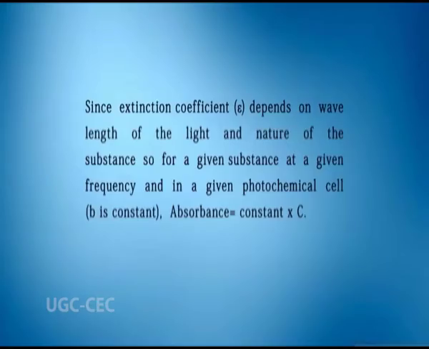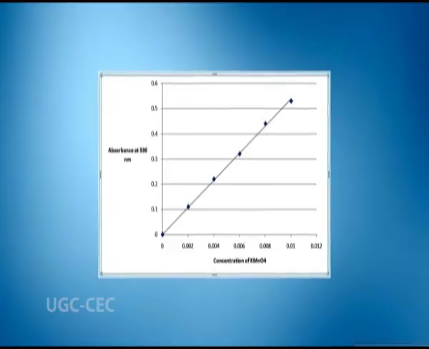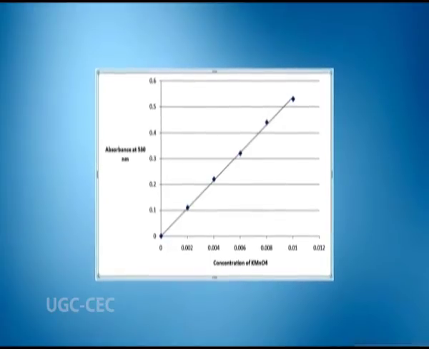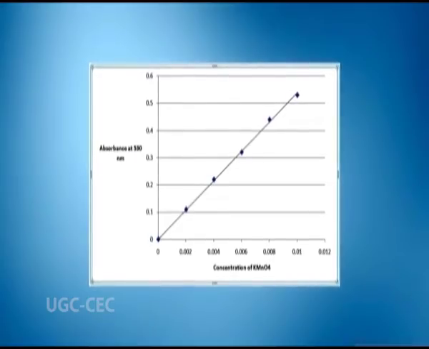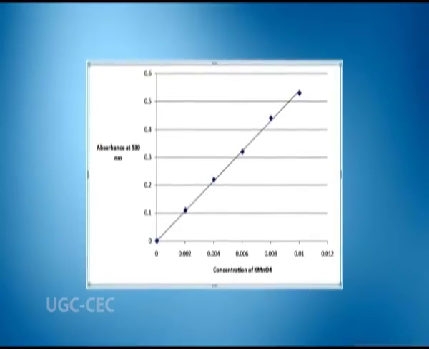Since extinction coefficient epsilon depends on the wavelength of light and nature of the substance, for a given substance at a given frequency and in a given photochemical cell, B is constant, so absorbance is equal to constant into C. Hence, a plot of absorbance versus concentration will be a straight line through origin. This is Beer's law.